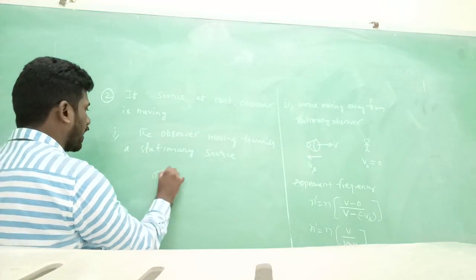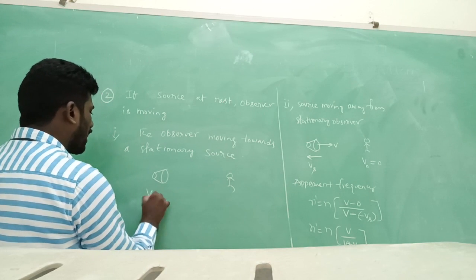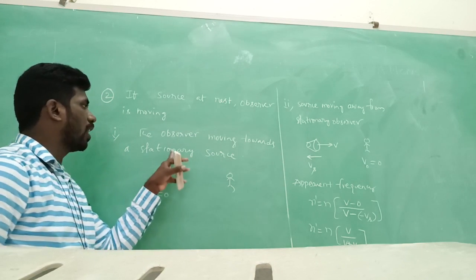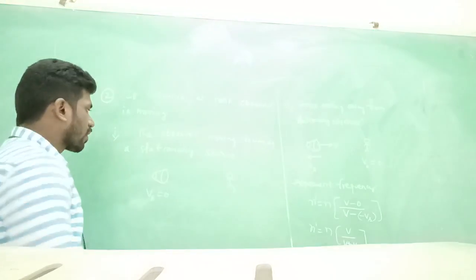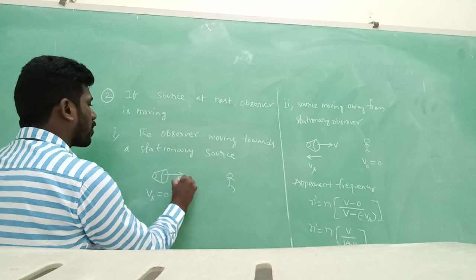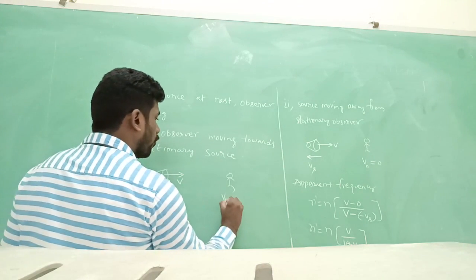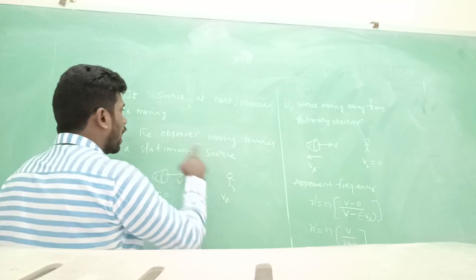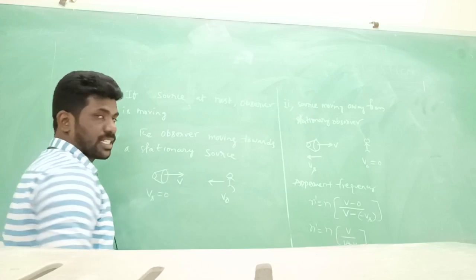That means here we can take it as a source. Here observer is like this. Here Vs equals 0. Why? Because it is a stationary source, that means it is at rest. The velocity is always taken from source to observer, so the direction is like this. Here V0: the observer is moving towards a stationary source, so we can take it like this.